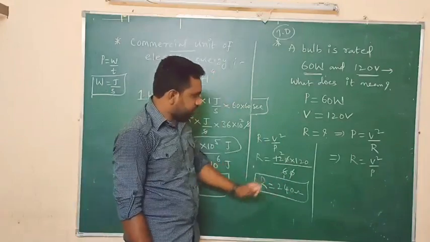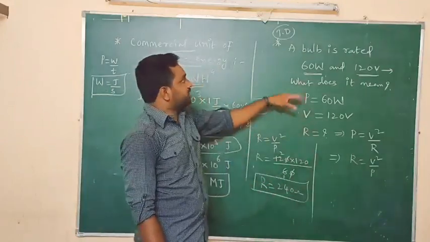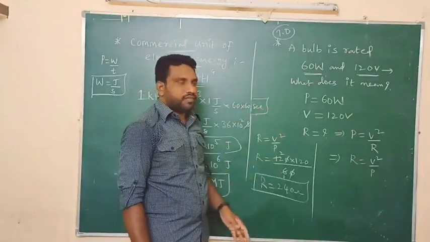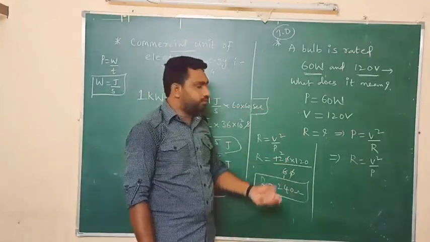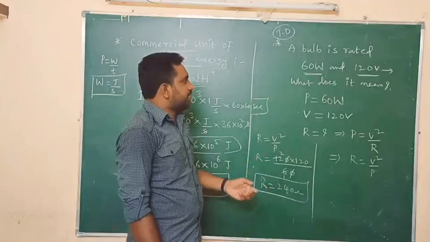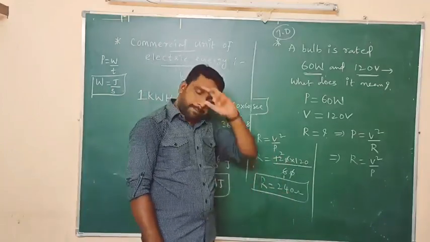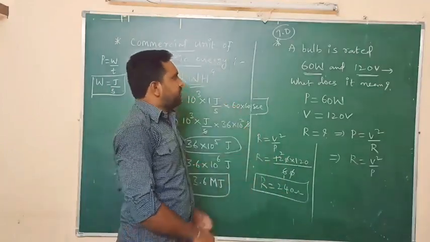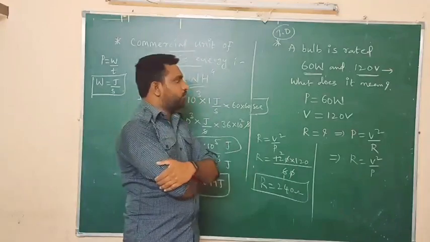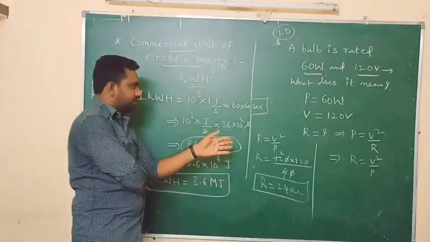The resistance of the bulb is 240 ohms. So that is the meaning of the actual statement. So this is what you should solve if it comes in your exams. And thank you.